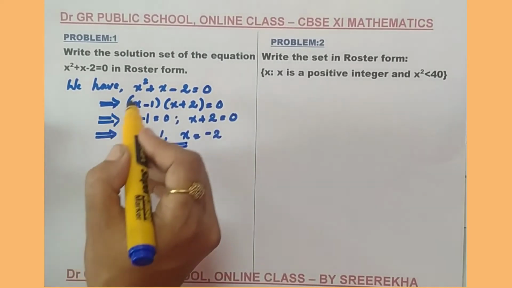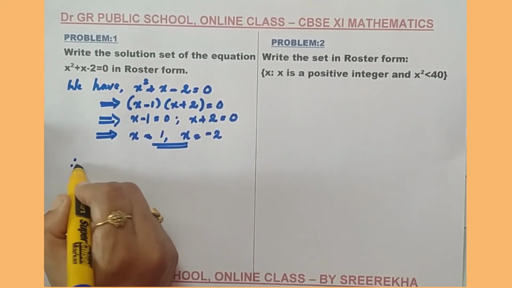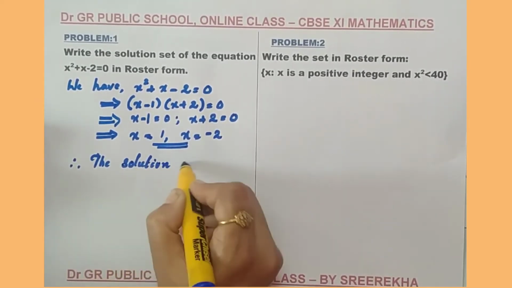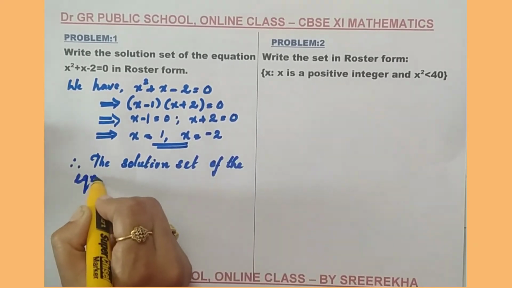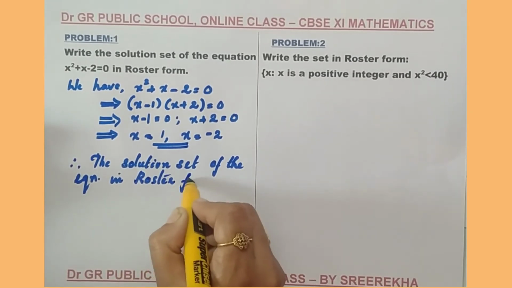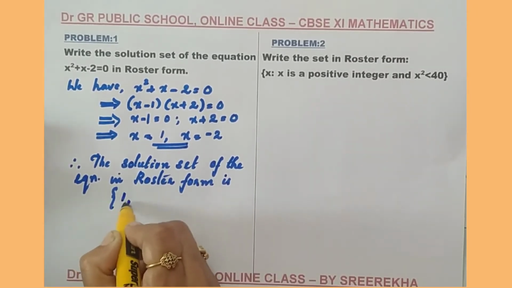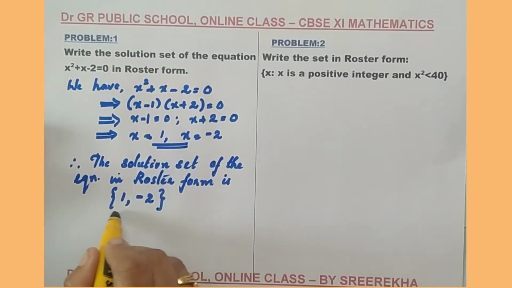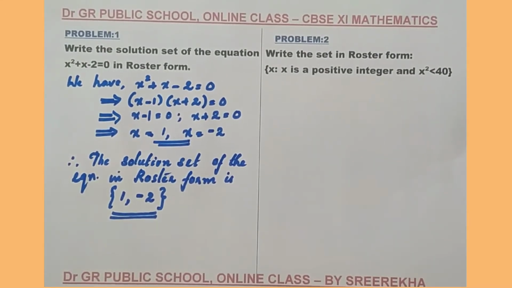We are asked to write the solution set of this equation in the roster form. How to write it in roster form? Therefore, the solution set of the equation in a roster form is, how to write the solution set? You have to open a braces, write the elements by listing the elements by putting a comma in between. So this is the representation of the solution set in a roster form. So that's the first question.